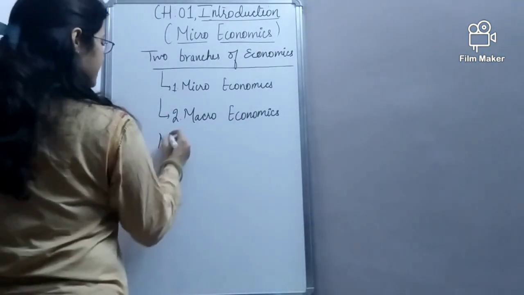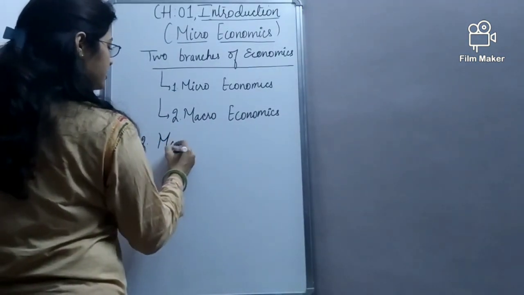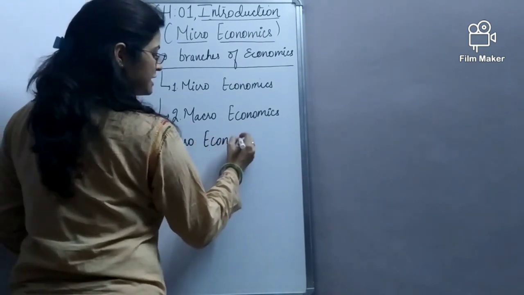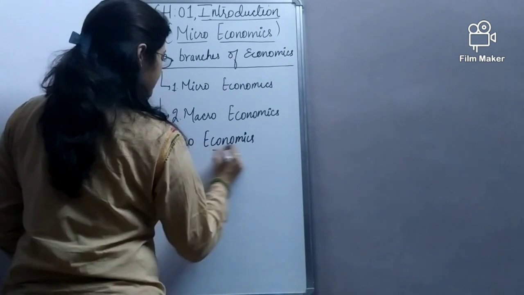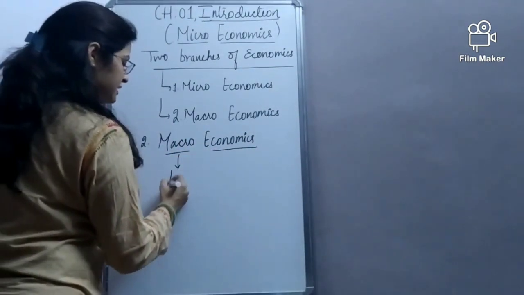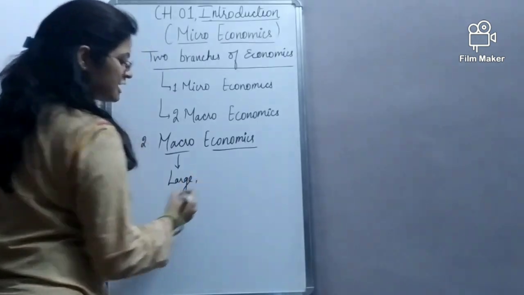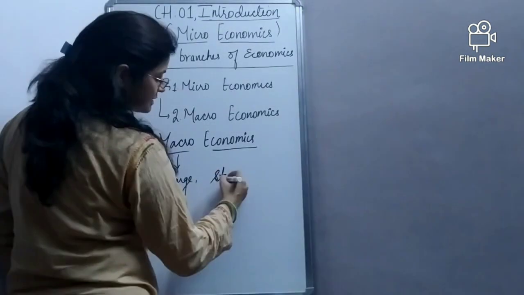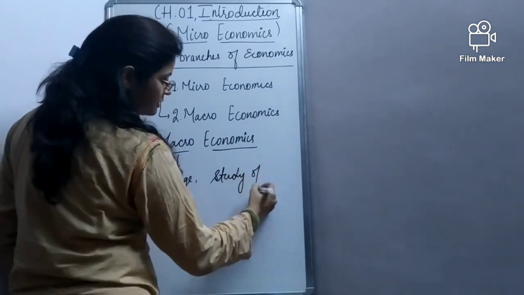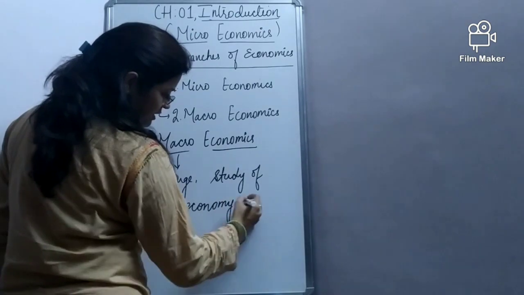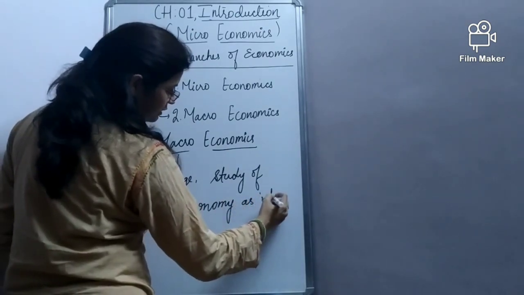Then coming to the second branch of economics, which is macroeconomics. In macroeconomics, the term macro means large, and therefore we define macroeconomics as the study of the economy as a whole.